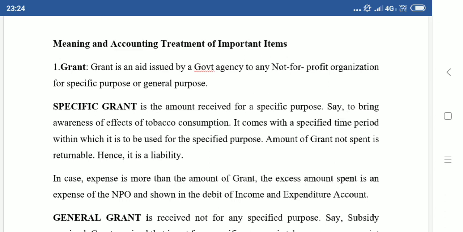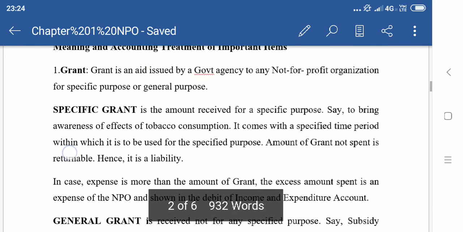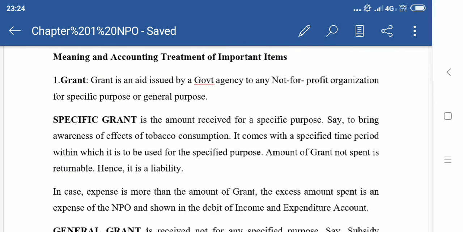However, it will appear on the receipt side, children, in the receipts and payments account. See, for all these important items which I am going to discuss today, if it is an income, if cash or bank is coming in, it will appear on the receipt side, because the receipts and payments account follows cash basis.